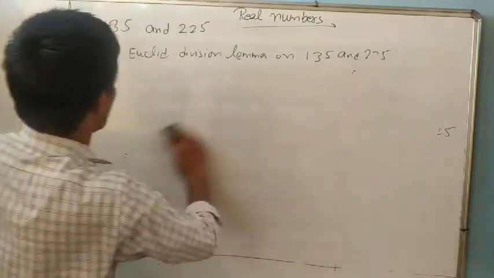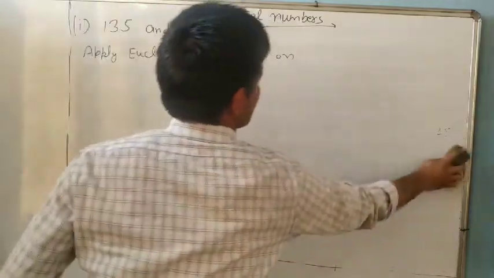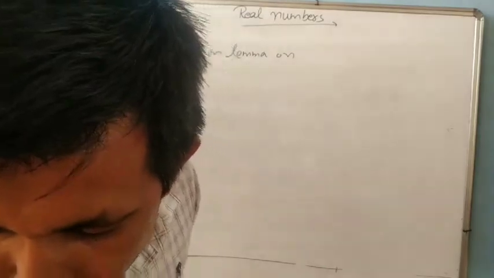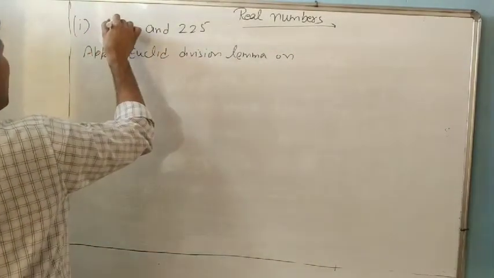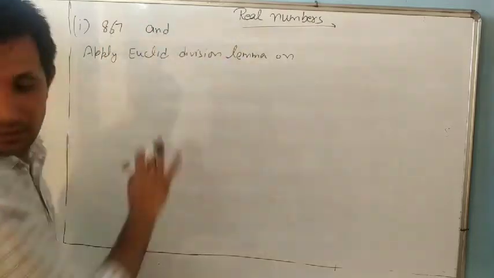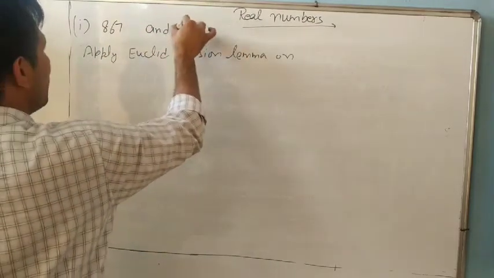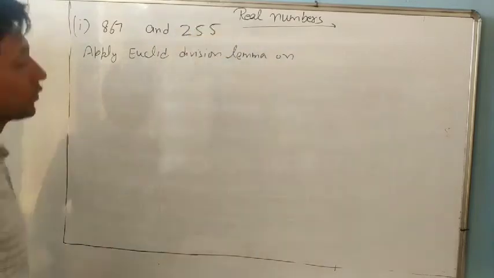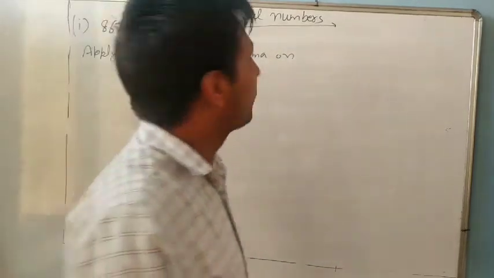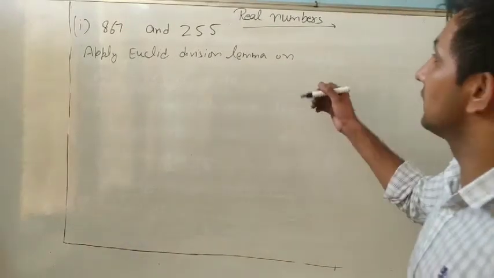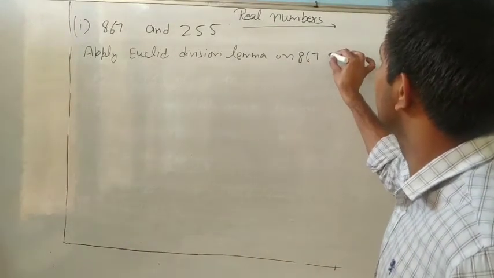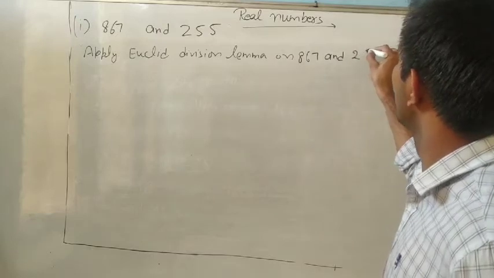Now the second part of this question, you will do yourself. Okay, again, find the HCF of 867 and 255. So apply Euclid division lemma on 867 and 255.